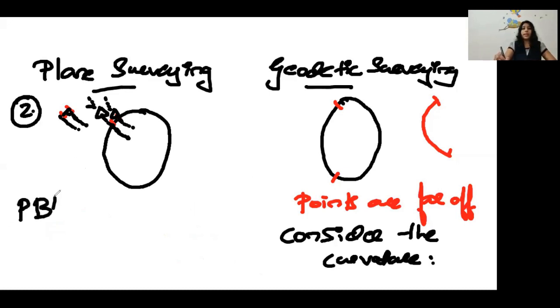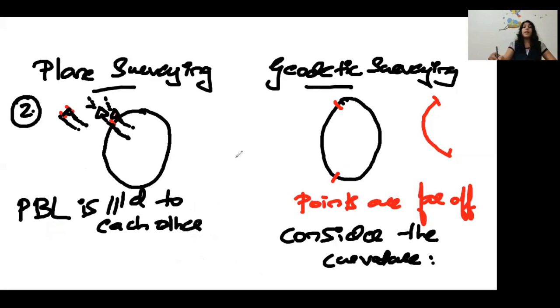Plumb bob line, that is PBL, is parallel to each other in plane survey.